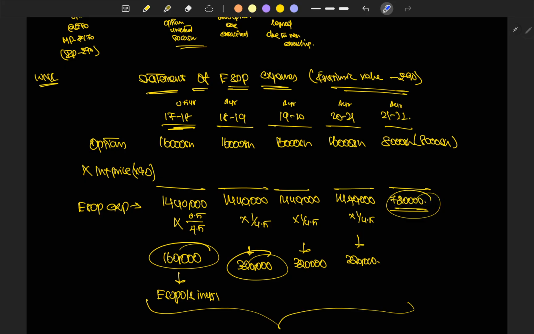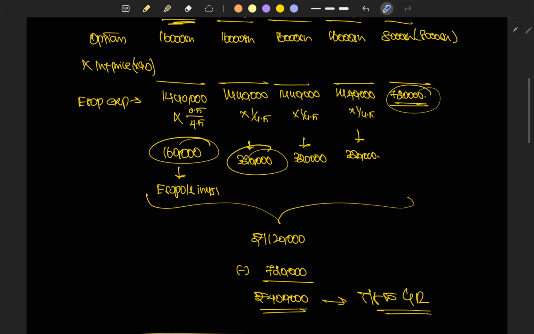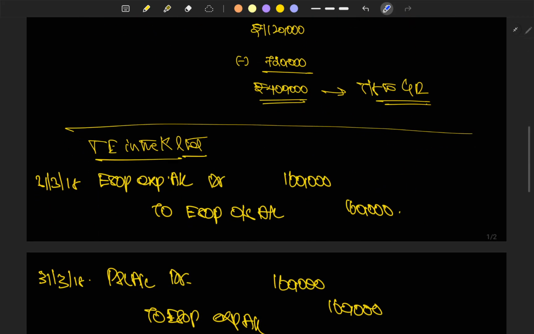So we are going to only apportion this 7 lakh 20,000 to our account. But we have already set aside rupees 11 lakh 20,000 in our outstanding account priorly. So now we only need 7 lakh 20,000 in our account. So we have transferred the 4 lakh which we have already shared into our account to the general reserve account.